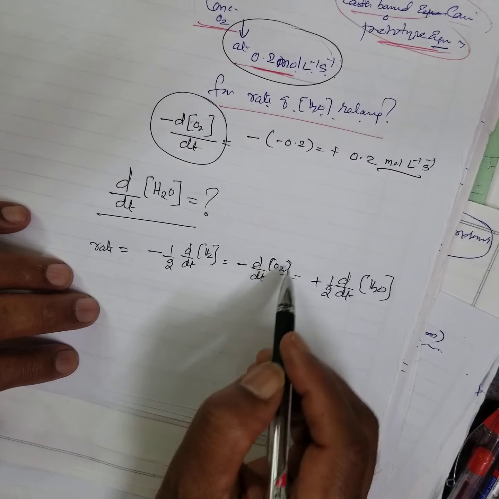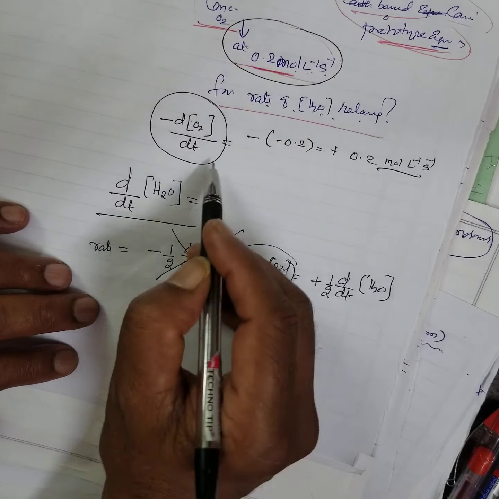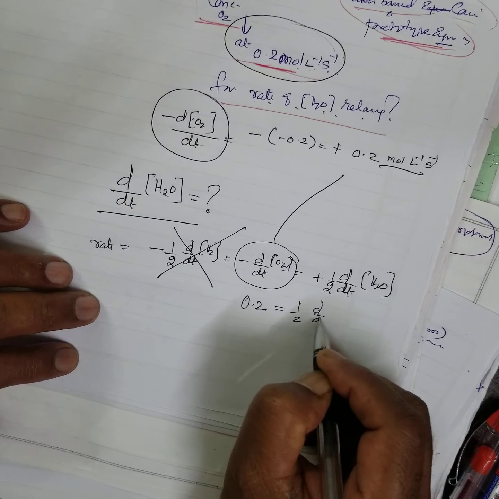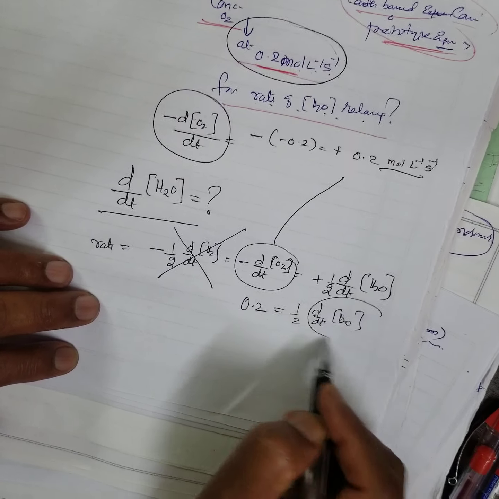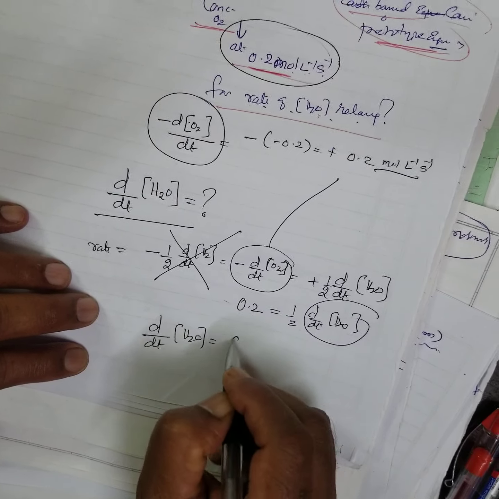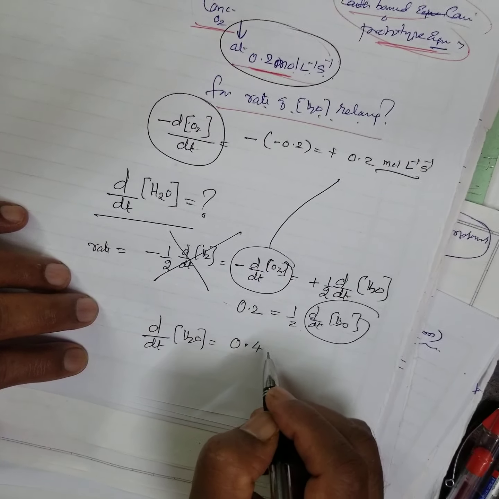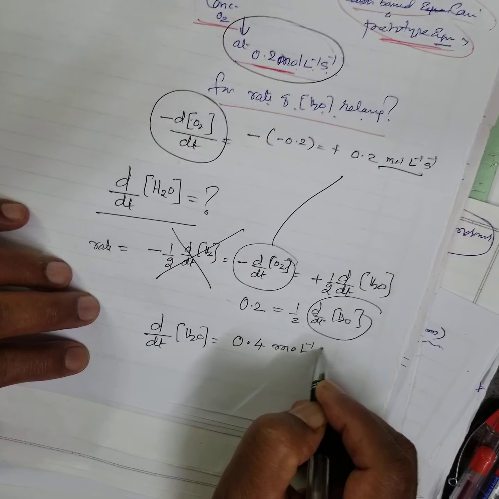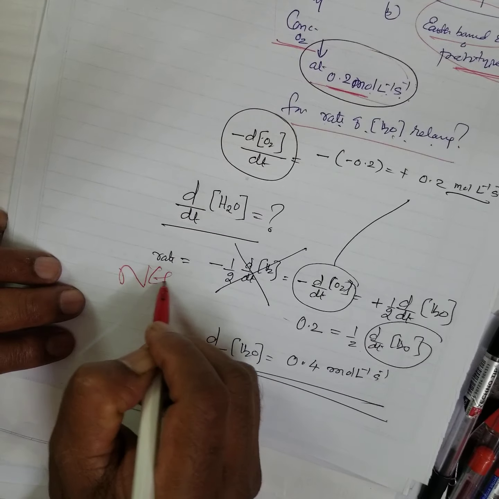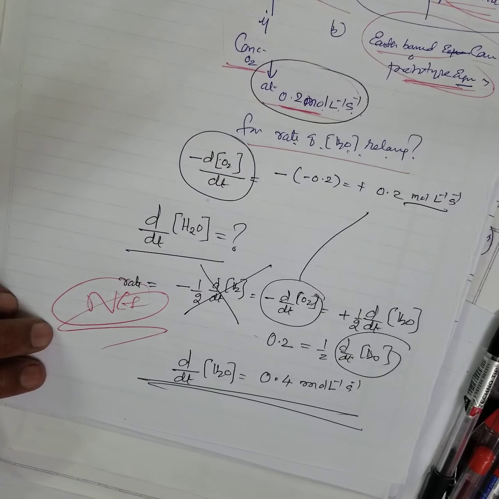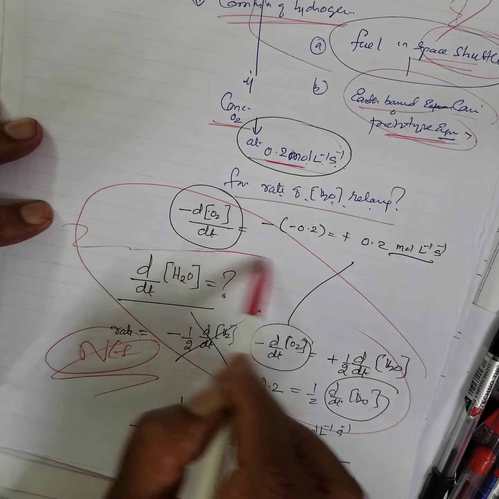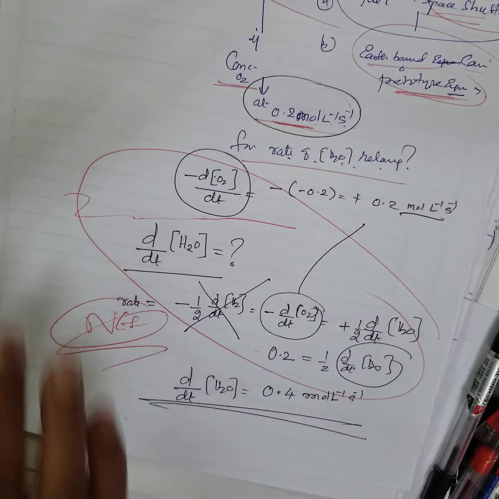Can you follow? Now this is not required, they have not given it, but this they have given. What is this? 0.2. This is half into d by dt of H2O. They are asking this, so multiply. Therefore d by dt of H2O comes to 0.4 mole per liter per second. See, for the NEET exams, this type of sums they will ask, because from NCERT only these questions come, and numbers are simple, but here they stress more the idea of how you formulate and write. That idea is important.